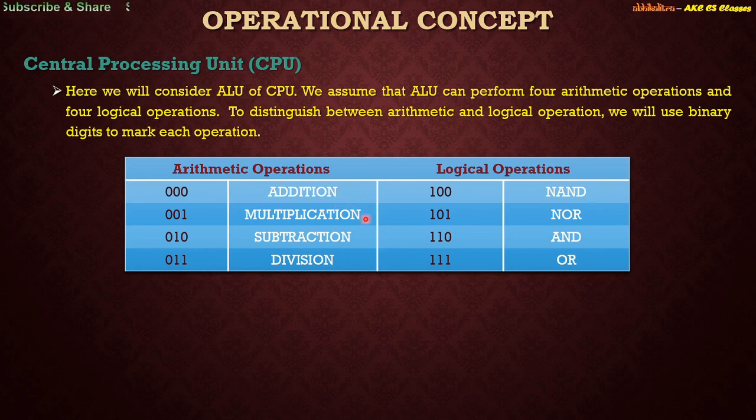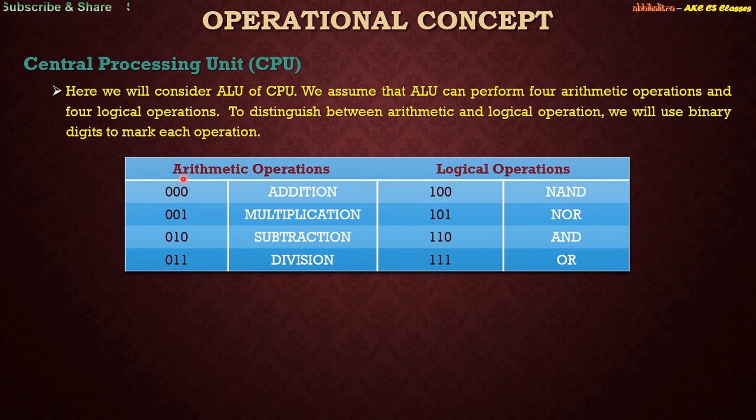If you need to assign a unique binary value to each individual operation that the ALU is performing, how many bits do you need? There are 8 different kinds of operations, so we require only 3 bits to assign a unique binary value to each operation that our ALU is going to perform. We have randomly allotted the binary values: 000 for addition, 001 for multiplication, 010 for subtraction, 011 for division, 100 for NAND, 101 for NOR, 110 for AND and 111 for OR.